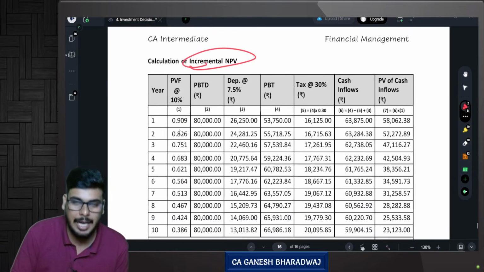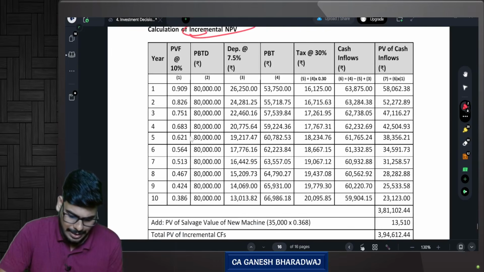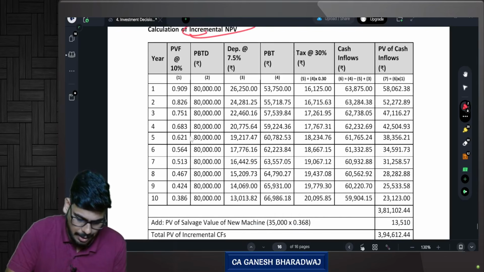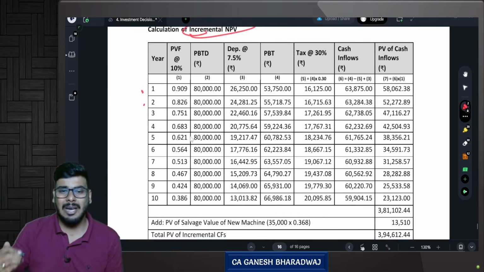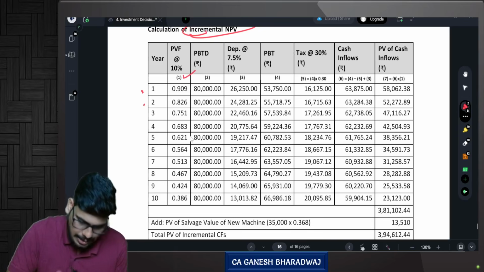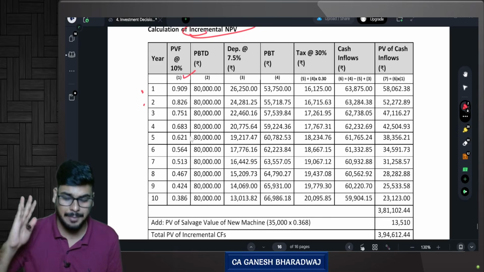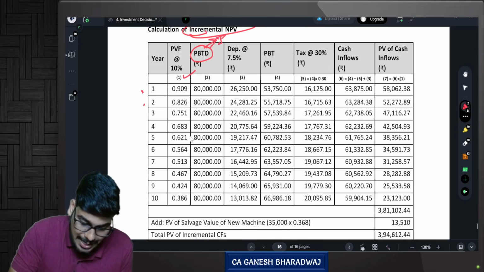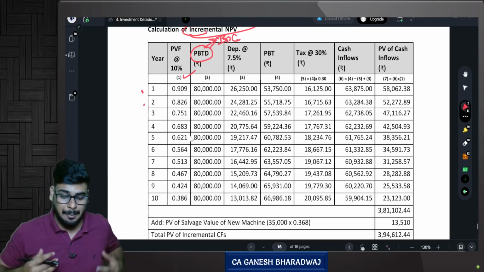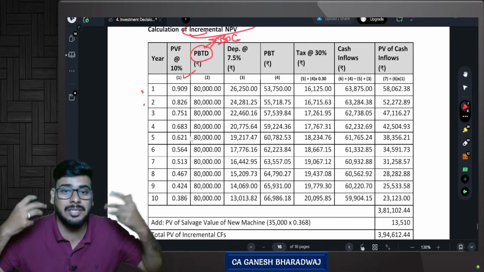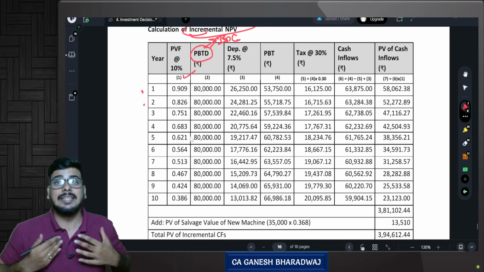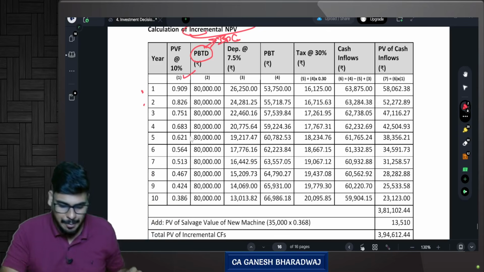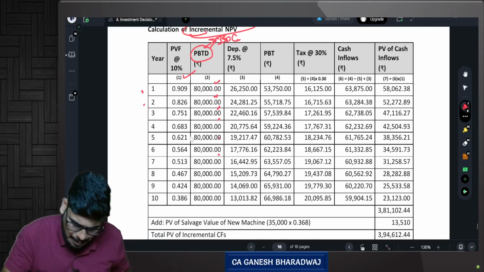Calculation of incremental NPV. Now, what is the life of this particular asset? 10 years, correct? So you put the data year-wise from 1 to 10. The present value interest factor for 10 years comes in the first column. Are you clear with this? Now, every year, the starting point is the incremental profit before tax and depreciation. What is the extra profit before tax and depreciation that I will be earning if I go for the new machine as compared to the old machine? 80,000 rupees every year I will be earning extra.